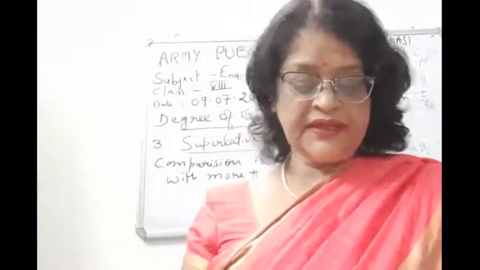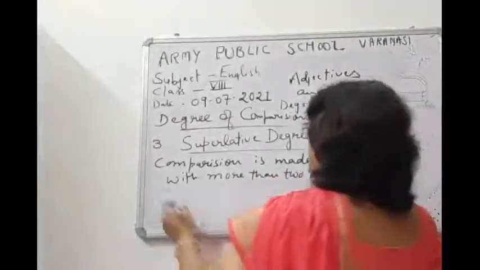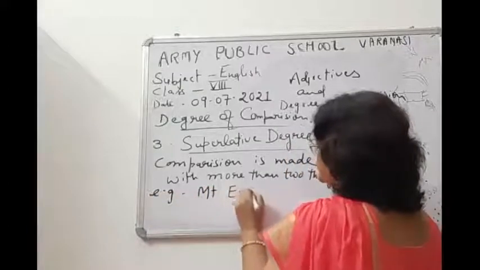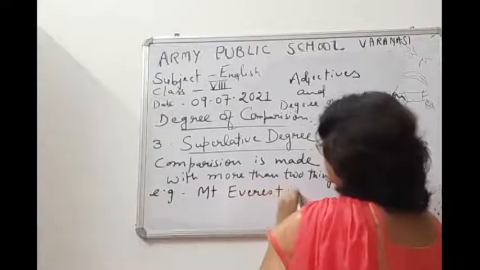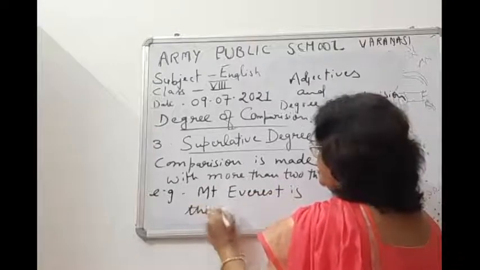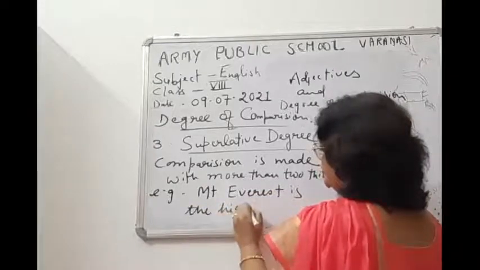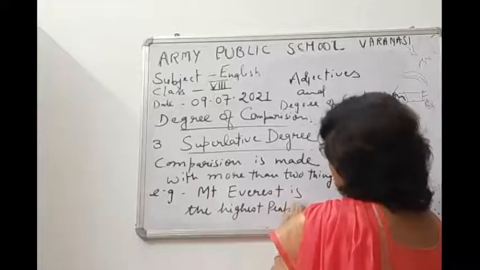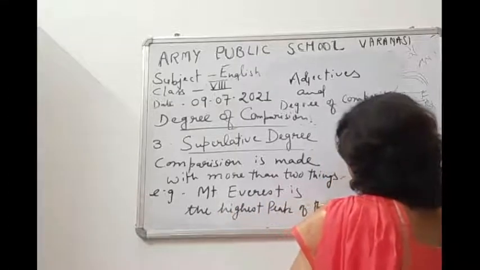Like for example, Mount Everest is the highest peak of the world.